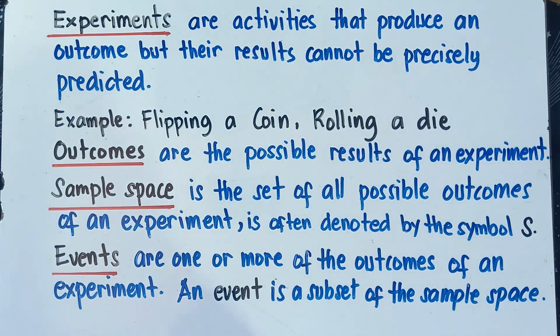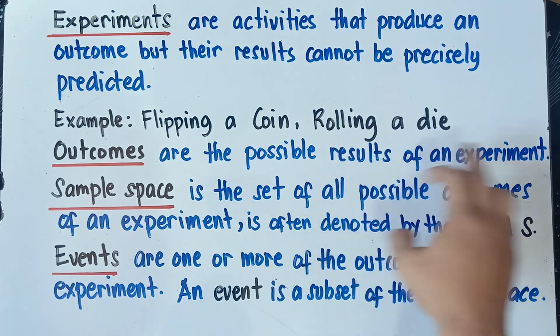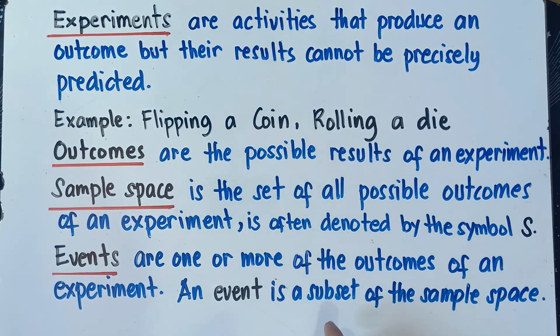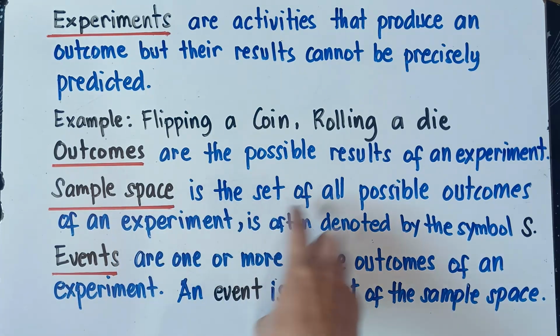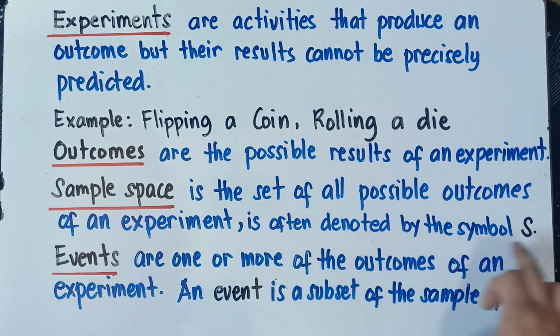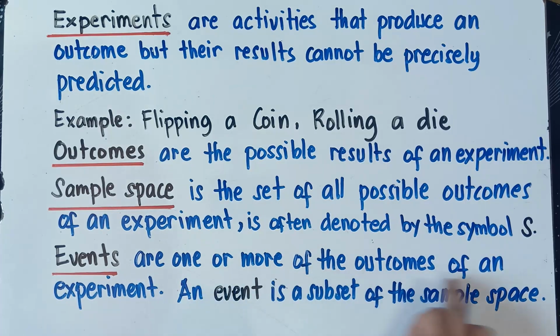Now, outcomes are the possible results of an experiment. Once again, class, do not be worried with this one because we will be explaining it with regards to our examples. And then sample space is the set of all possible outcomes of an experiment. It is often denoted by the symbol S. And then events are one or more of the outcomes of an experiment. An event is a subset of the sample space. If you recall, the word subset means part of. So therefore, an event is a part of the sample space.